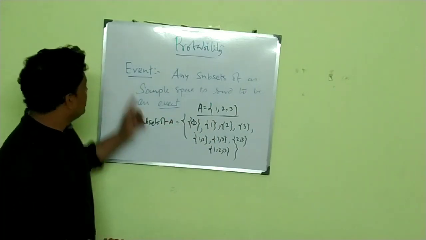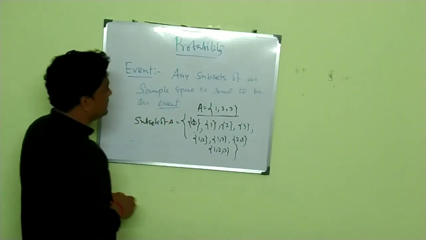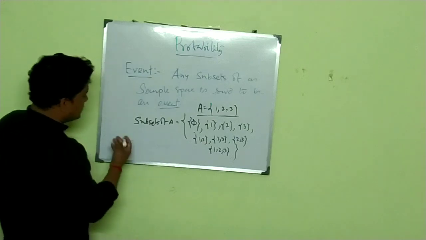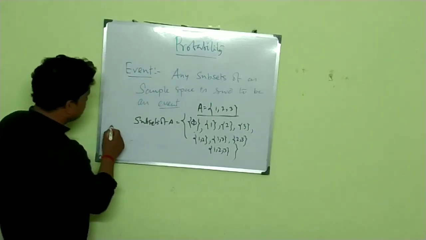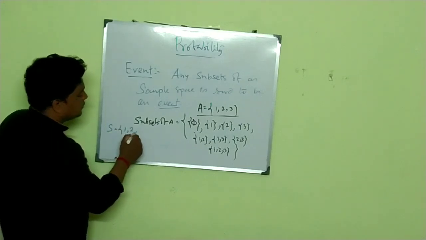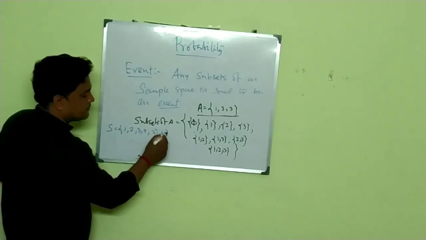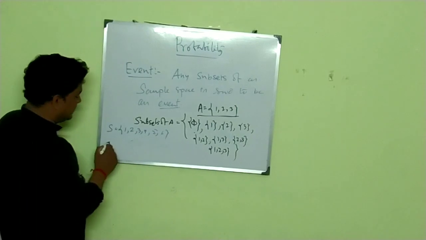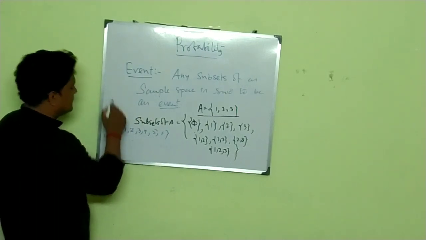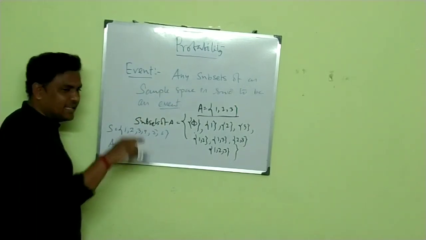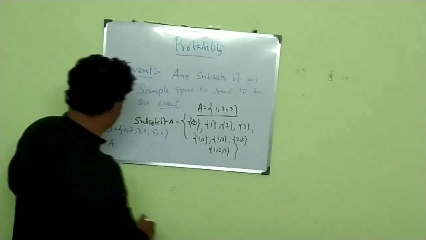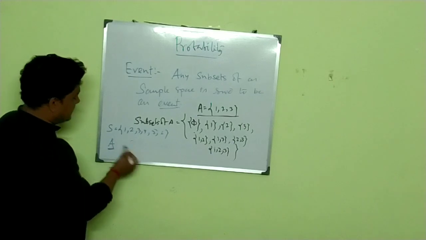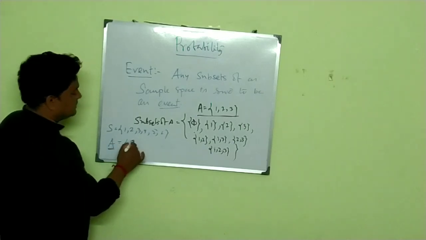Similarly, what is an event in probability theory? Suppose you are throwing a dice. What is the sample space? Your sample space contains 1, 2, 3, 4, 5, 6. Then what is your event? Normally events are denoted by capital letters like A, B, C, D. Suppose A is an event, you can write {1} simply.